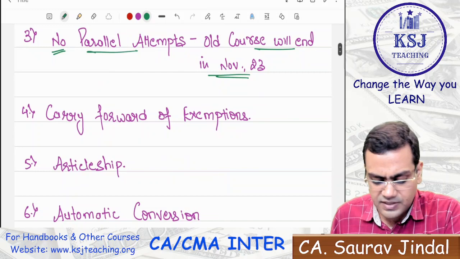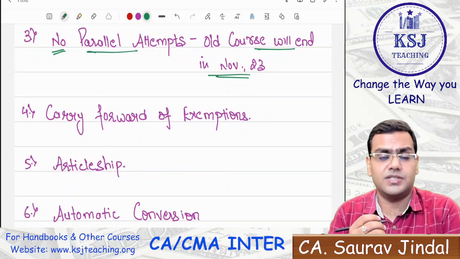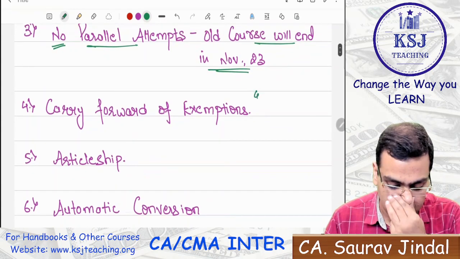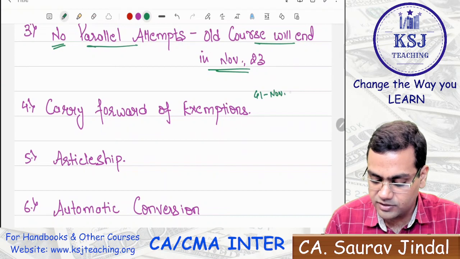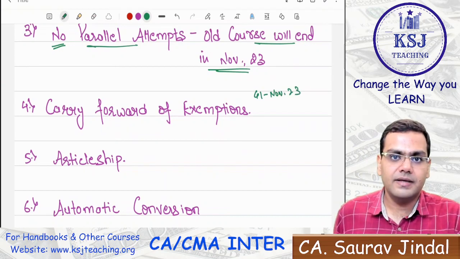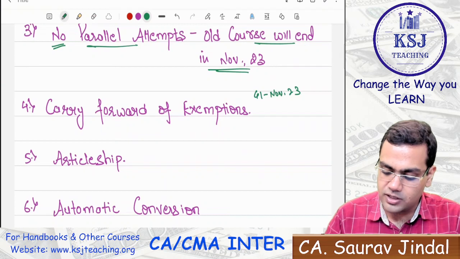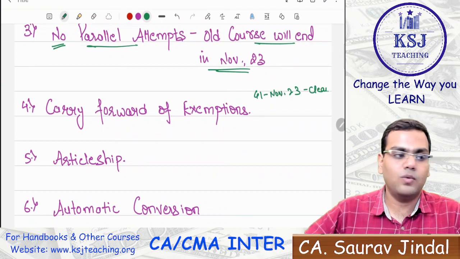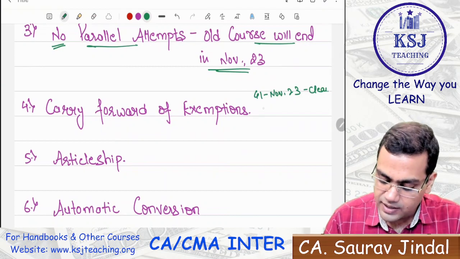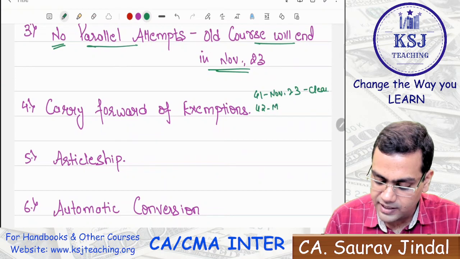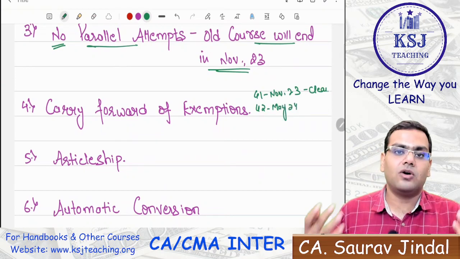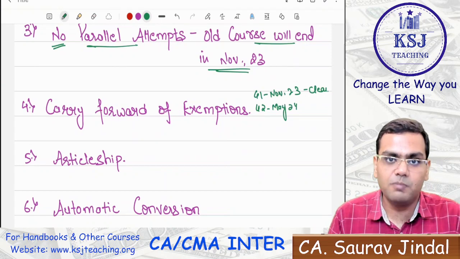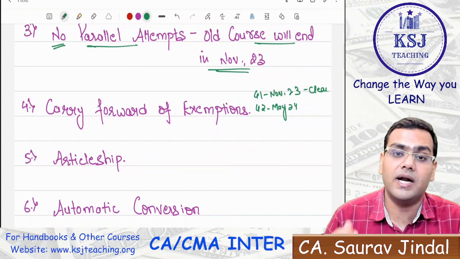Now, this is one very common question, sir. Carry forward of exemptions. How the exemptions will be carried forward? Suppose, let's say you appeared for group 1 in November 23 examinations, right? And you clear your group 1 here. You clear your group 1, right? And then whatever the subjects you have cleared, now in May 24 you will appear for group 2. Like costing, sir, I talk about my subject. Now costing is going to move to group 2, right? From group 1, it is going to be moved to group 2 now under the new course.